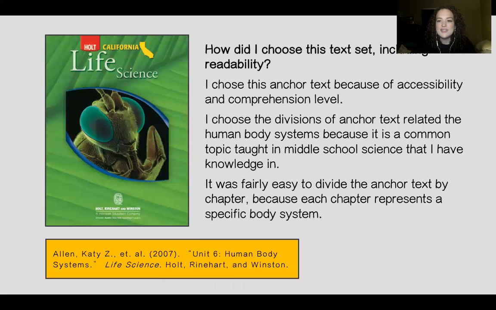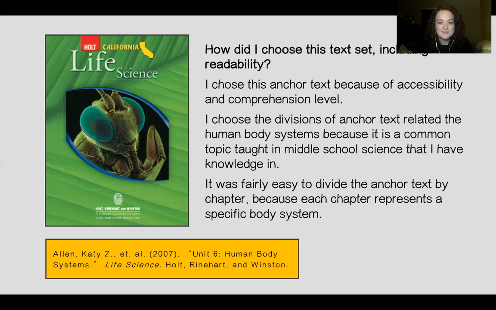So how did I choose this text set, including readability? I chose this anchor text because of accessibility and comprehension level. I found this textbook online for free, and it looked a lot like the textbooks that I had when I was in middle school. So I looked through it. It is on a 7th grade reading comprehension level, and it seemed to be able to break down these really complicated concepts into some easy to understand terms. So I feel like students will really be able to understand these concepts better.